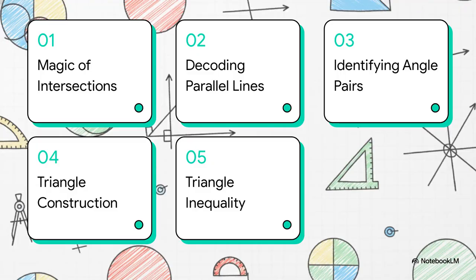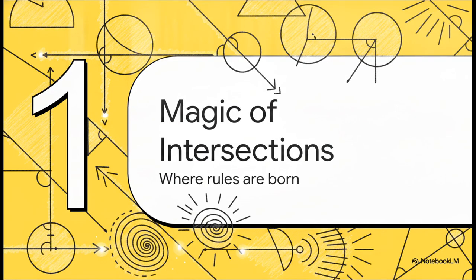Okay, let's dive into this. Here's our roadmap for this explainer. We're going to start with the magic of intersections, then move into decoding parallel lines, identifying angle pairs, the rules of triangle construction, and finally, we'll wrap up with the triangle inequality theorem. Let's get into it. Section 1. The magic of intersections, where mathematical rules are born.